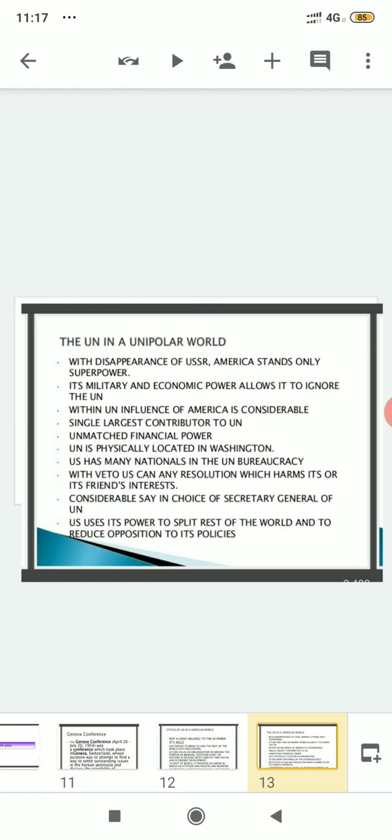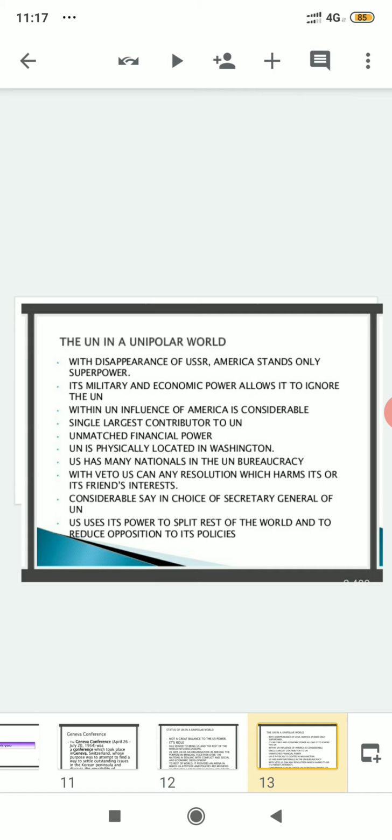So in this way we can say that while electing the Secretary General, the United States is giving preference, and the United Nations is listening to the United States in this regard.